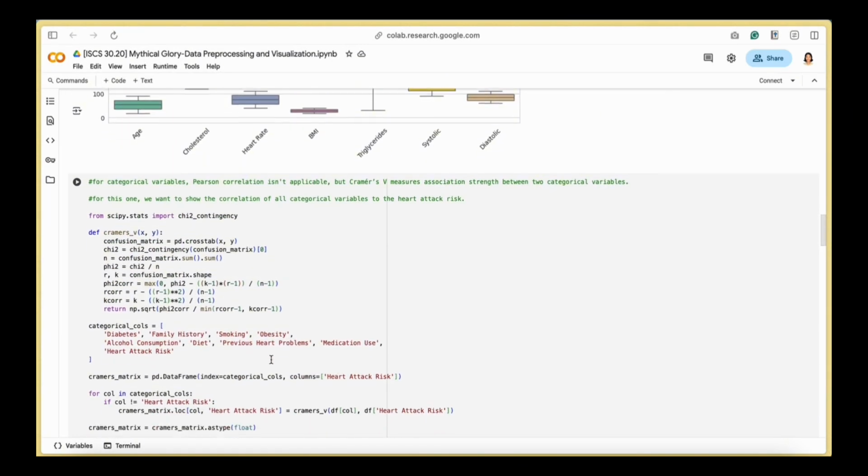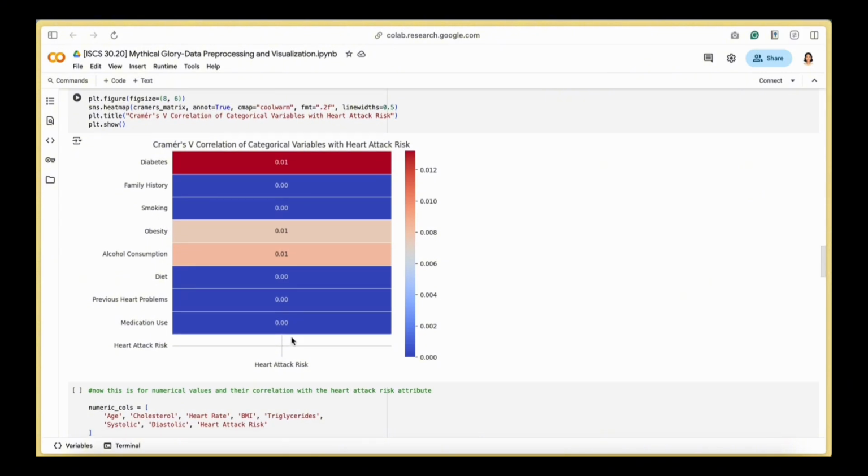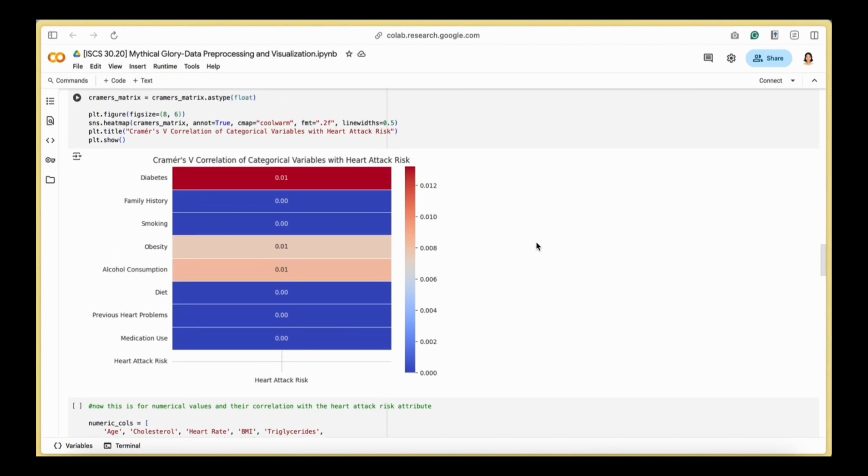And then for categorical association with target, which is the Cramér's V heat map, we observe that diabetes, alcohol consumption, and obesity show the strongest but still modest associations with heart attack risk, and smoking, family history, and medication use hover very close to 0 in this view. So with that, we know that for the models, we're going to keep all these predictors, and our logistic regression's L2 penalty will shrink any truly noisy coefficients towards 0, and random forest will naturally ignore splits on the weakest signals, and we'll continue to leverage balanced class weights.